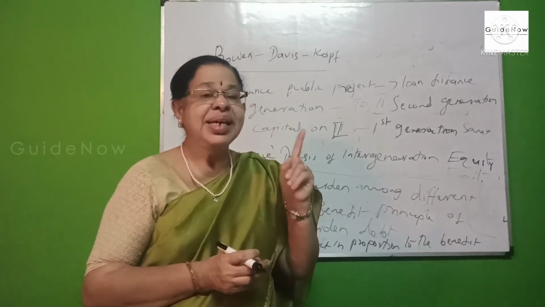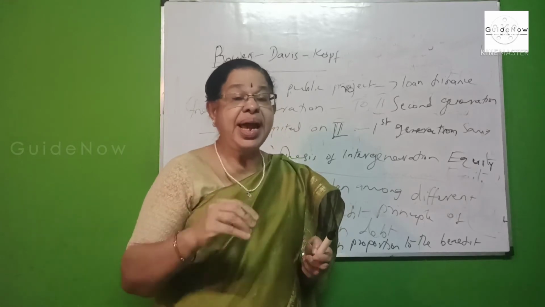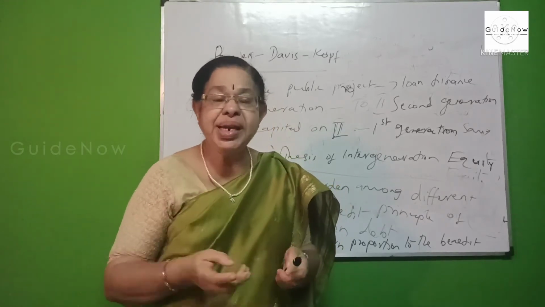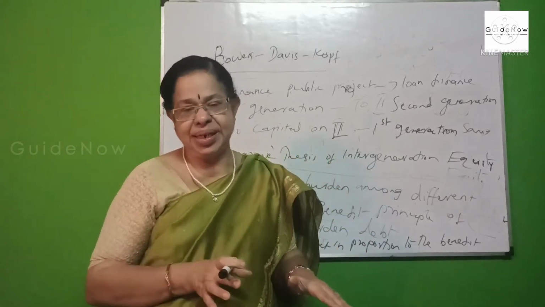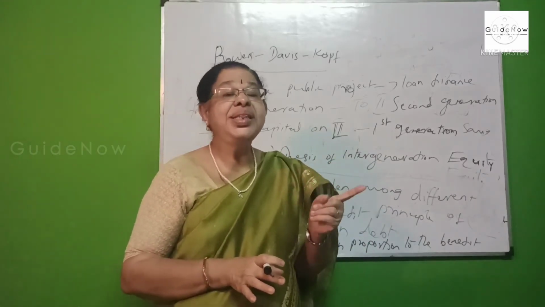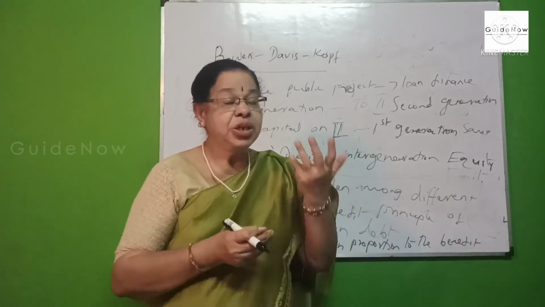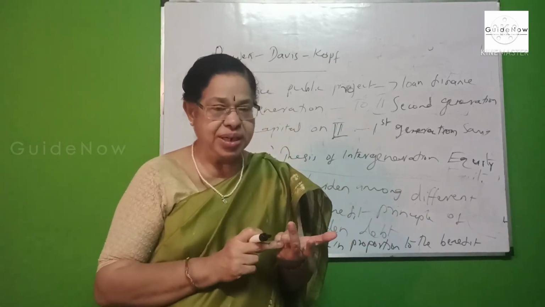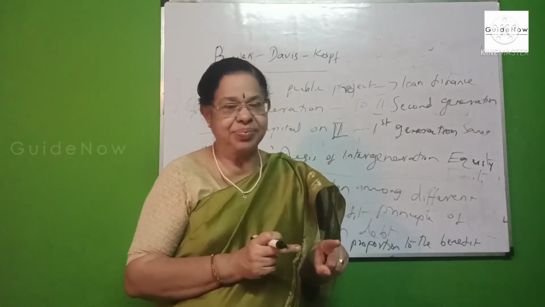In that case, they spent the entire income; that additional income is for spending activity in the present or first generation. But when the government takes a decision to repay the debt, it imposes tax on the second generation.